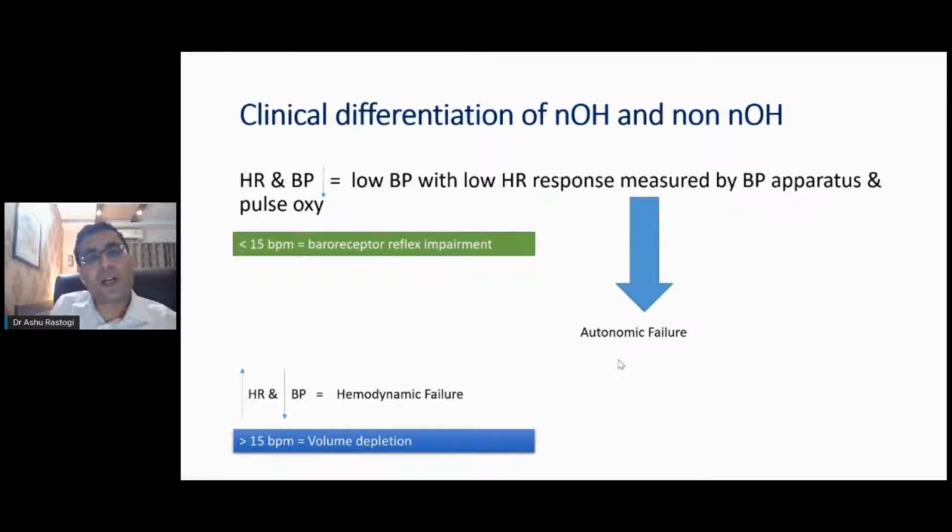So the heart rate and blood pressure decrease. You can have a low BP with a low heart rate response, which can be very easily seen. If the increase is less than 15 beats per minute, it suggests that the patient's heart rate has not adequately increased on standing, so it suggests autonomic failure. This is very important.